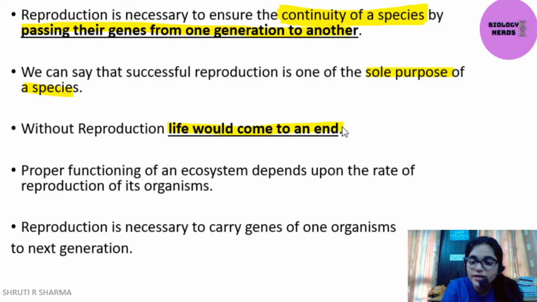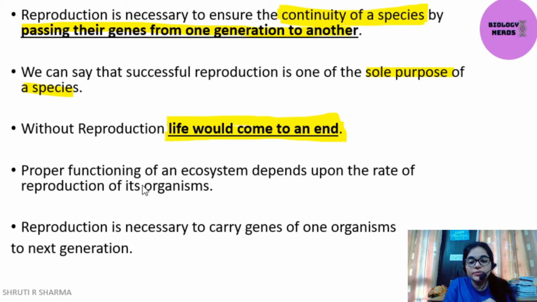Of course, as I said, we are not immortal, we are mortal, we are going to die one day. If we do not reproduce, if none of the organisms give rise to their young ones, one day the whole life on the earth will end and there will be no species present on the earth. Very drastic, isn't it?